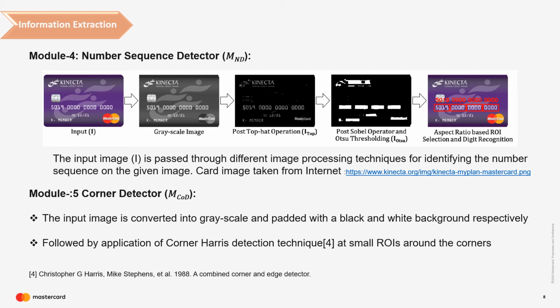The last module is the corner detector module. Here the image is padded with black and white backgrounds respectively. Then the padded images are used for applying the Harris corner detection technique at small ROIs around the corners. It returns a binary value 0 or 1, where 0 means squared and 1 means rounded.